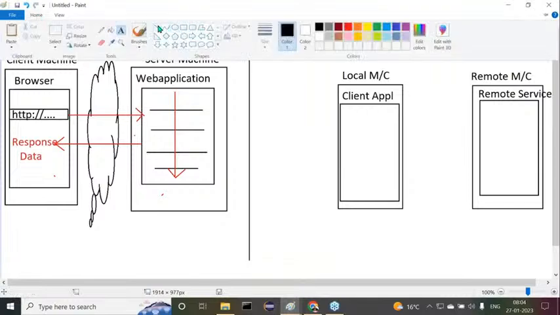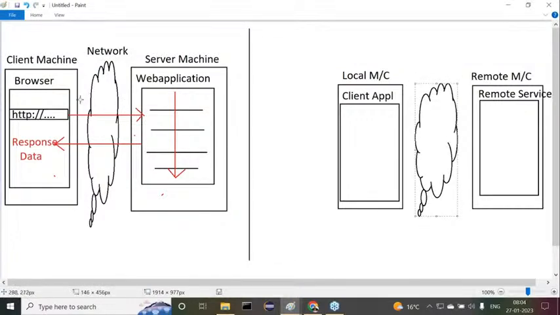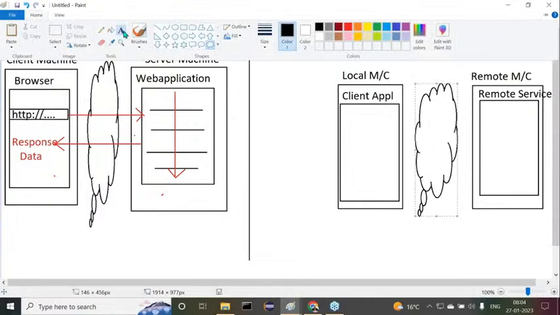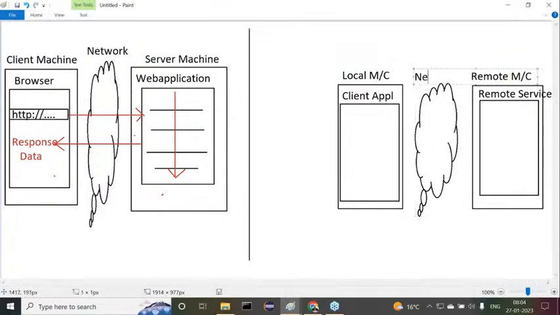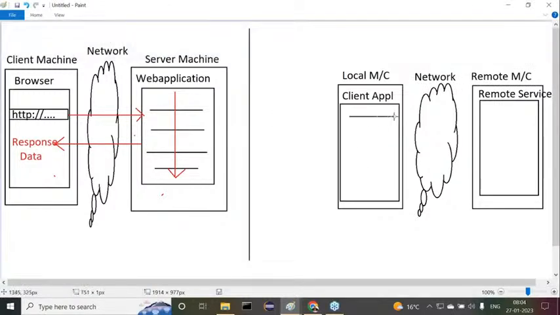Observe carefully. Now here, between these two, what you are having there, no network is available. Between these two, a network exists. Everybody understand this point here? Network. Okay, fine. Here we are able to have a set of business logic sections. This is not a browser. At the same time, here also a set of business logic sections are available.